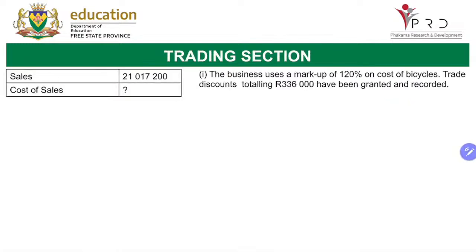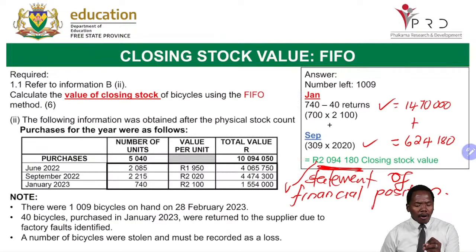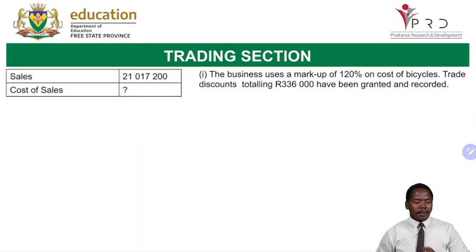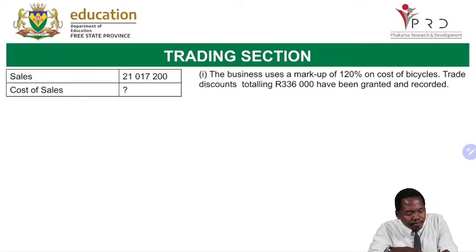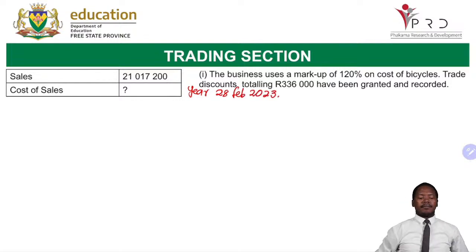Now let us move on to the next one. Now I want us to look at the sales, cost of sales, gross profit. Let's address the trading section of our statement of comprehensive income. Now, remember, on the closing stock, we need to determine whether we're having a trading stock surplus or deficit. We are going to do that at a later stage, okay? Now, here, let us look at the question, the trial balance given to us. Remember, our year end is 28 February 2023.